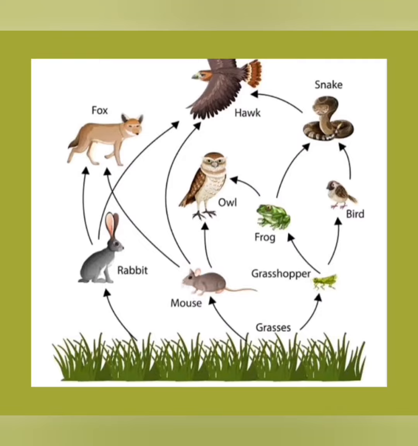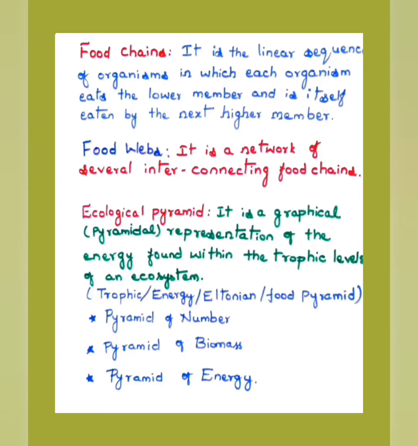It simply means that a food web provides more stability to an ecosystem than a food chain. In a food chain, there is only one line, either this or this, in a straight line, linear. But the food web gives a better chance and provides more stability to an ecosystem than the food chain. Next, we shall move to the topic ecological pyramid.